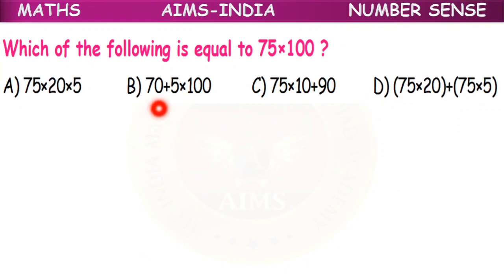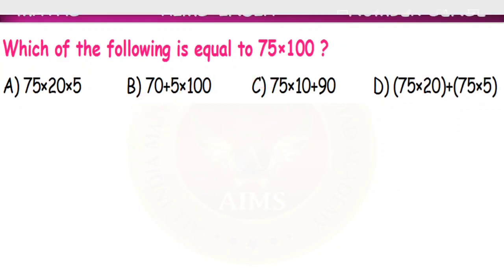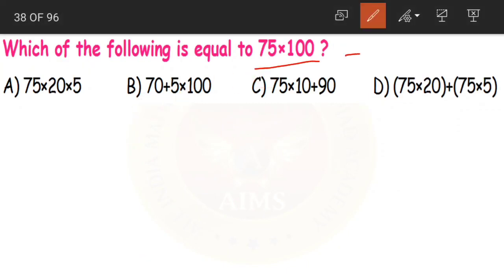Next we have: which of the following is equal to 75 into 100. Now what is the product of 75 into 100 children? 7500. Yes, after 1 we are having 2 zeros here, so we have placed 2 zeros. 7500 is our answer. Now coming to the options, option A is 75 into 20 into 5. Now if you look at it, the 75 is the same, so let us keep that aside.